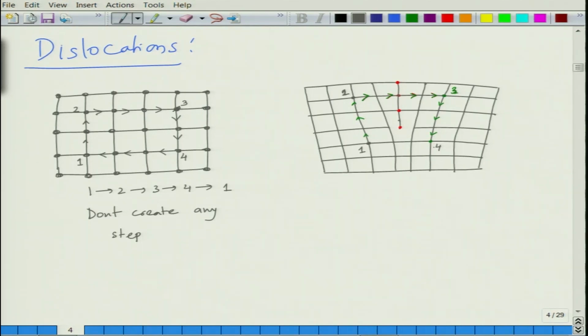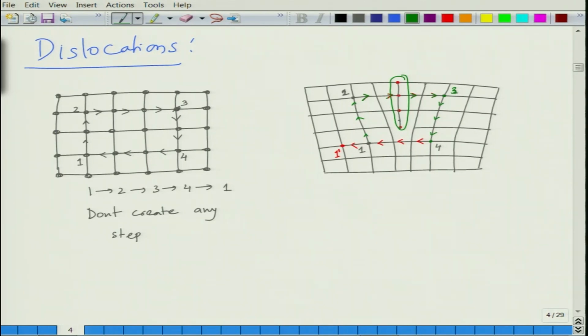We come back to position 4, which is the same as position 1, in the plane of position 1. But now when we want to go back to position 2 by taking 4 steps, we take 1 step, 2 step, another step, and we have to go to another step here to go to position 2. We do not take an equal number of steps, which means I have created an extra step, and this is the concept of edge dislocation. You insert an extra plane of atoms, and this extra plane of atoms basically causes a step.